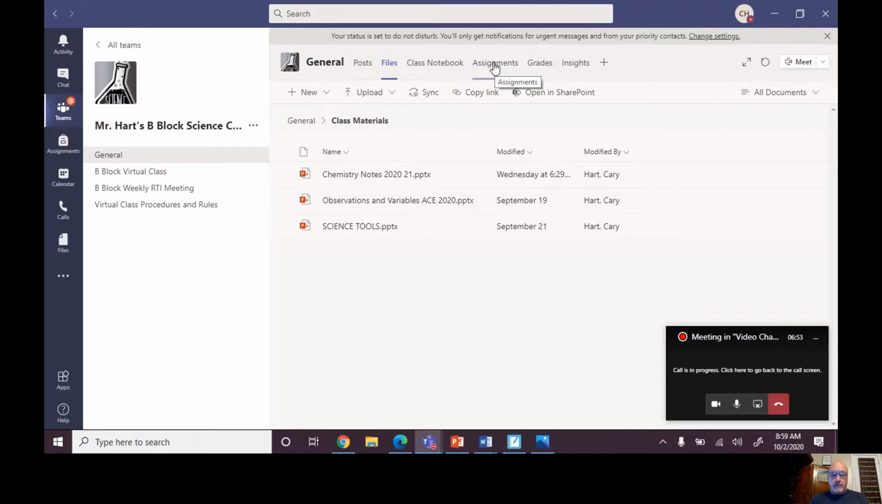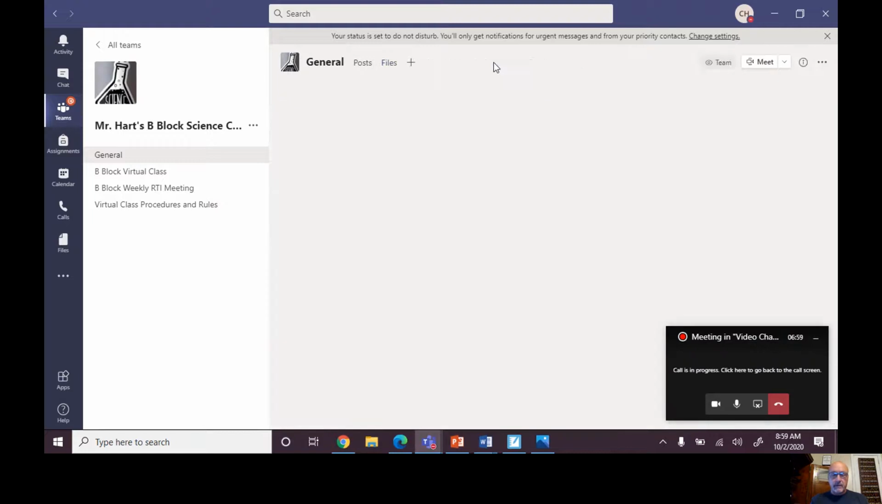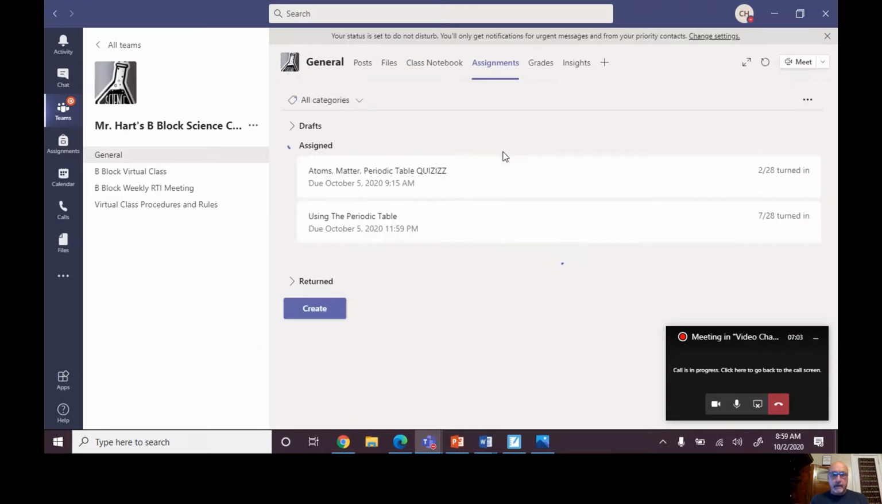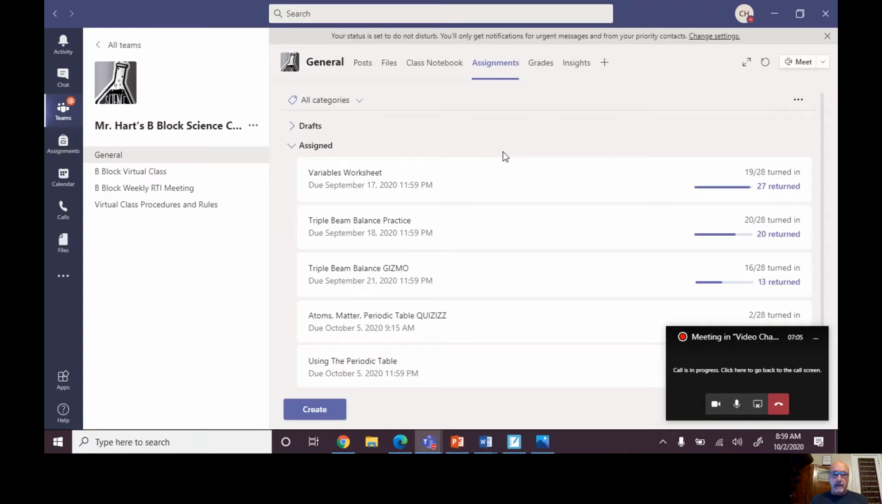Then over here is the Assignments tab. If you're curious about whether or not your student is doing his work, you can ask them to show you the Assignments tab, and it will bring up their particular assignment. And on my end, it looks like this. For them, it might look a little bit different. But essentially, this is where their work is, and they will do the assignment and turn it in right here.